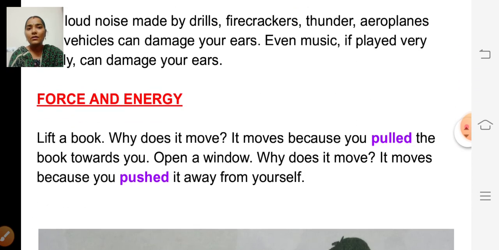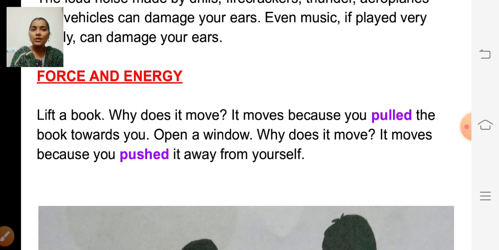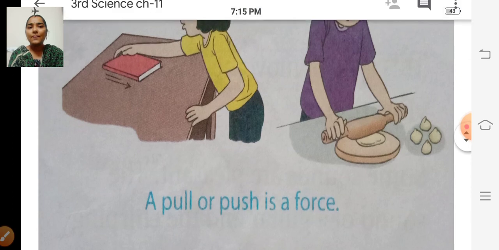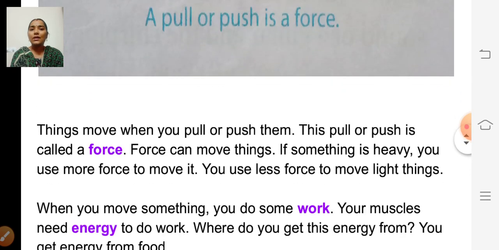So the next part is force and energy. Lift a book. Why does it move? It moves because you pull the book towards you. Open a window. Why does it move? It moves because you pushed it away from yourself. So see, she is pulling the book, isn't it? And he is pushing the door. So things move when you pull or push them.